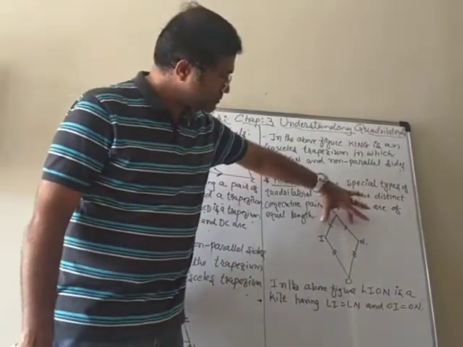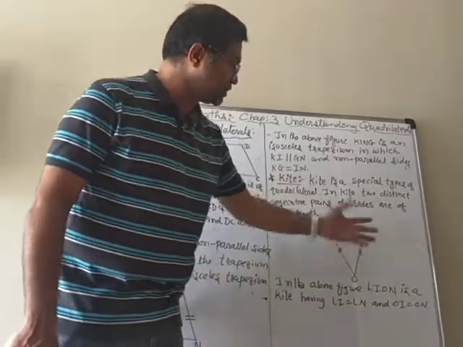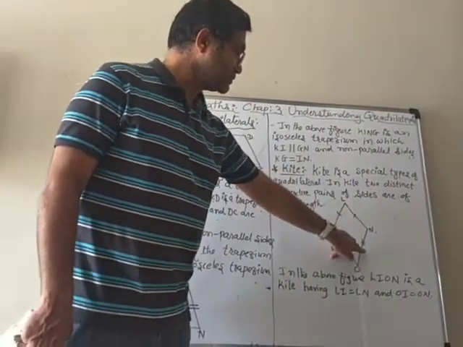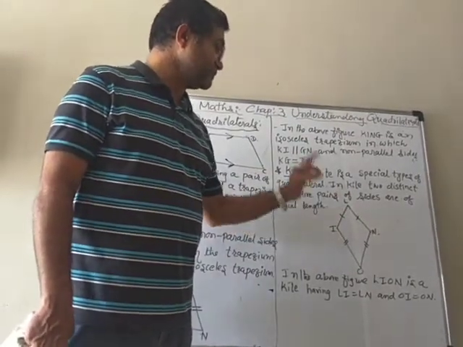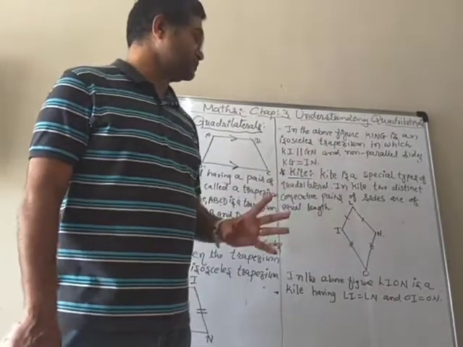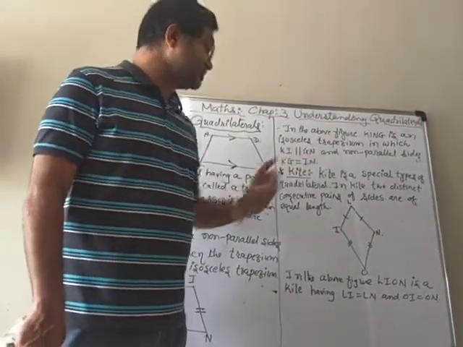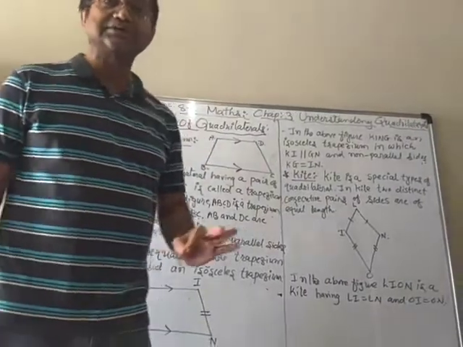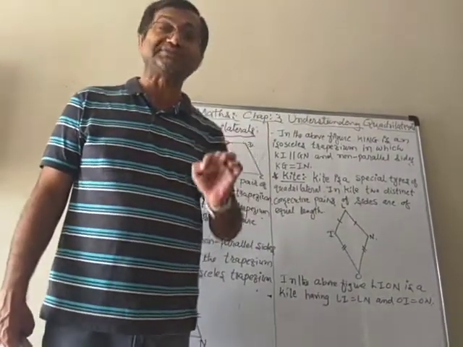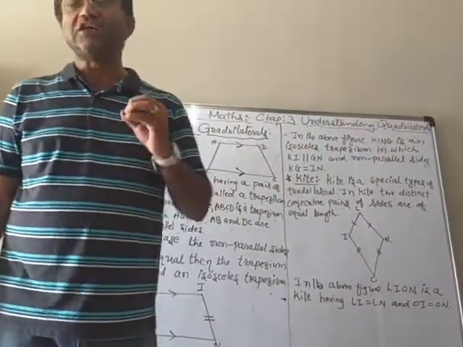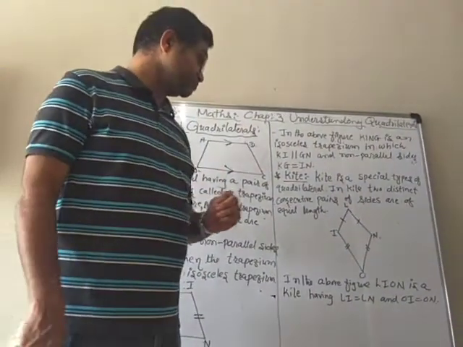So one pair and the other pair, which are distinct, not repeating, are of equal size. And therefore, you can say that LION is a kite. So a kite is a special type of quadrilateral in which two distinct consecutive pairs of sides are of equal length.